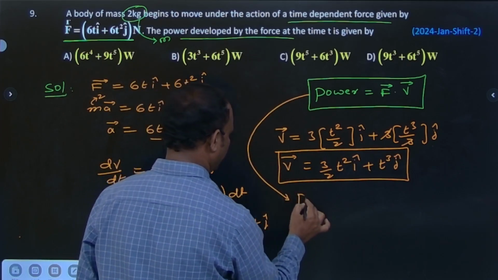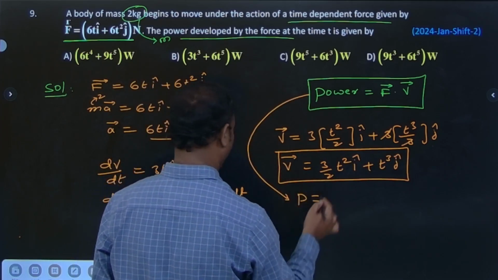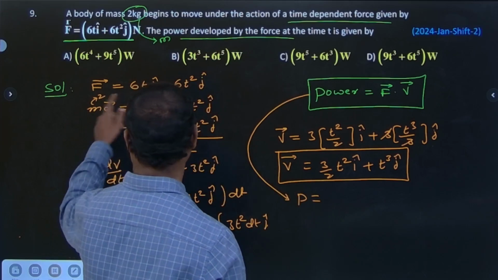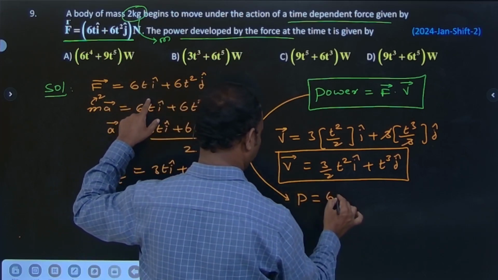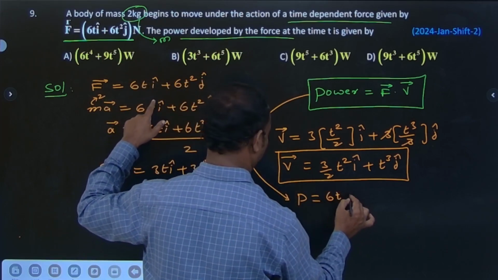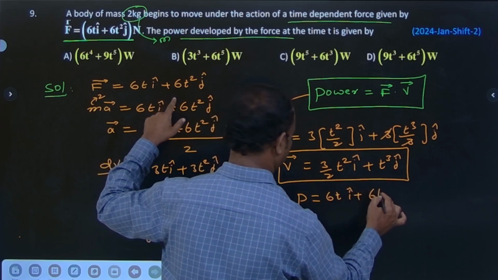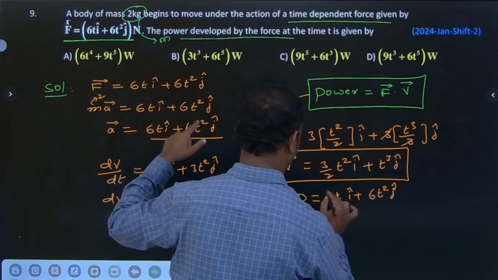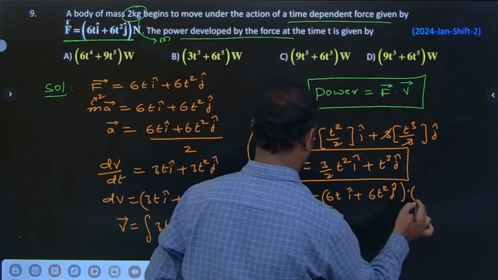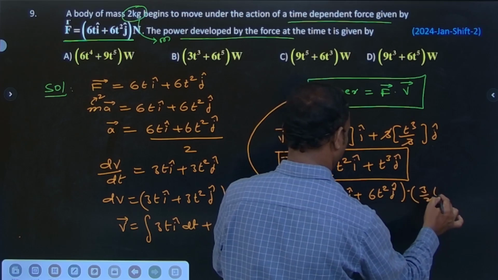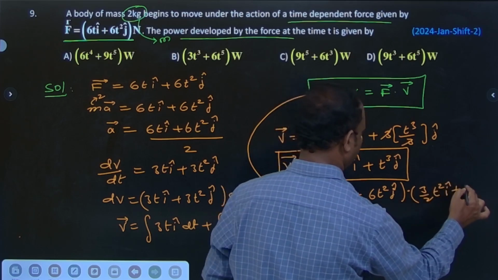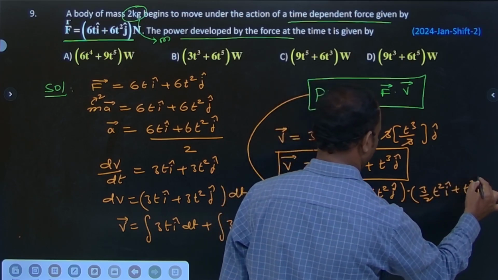So now you bring power. Power P is equal to F bar dot V bar. F bar is given as 6t i cap plus 6t square j cap. So the dot product with 3 by 2 t square i cap plus t cube j cap.